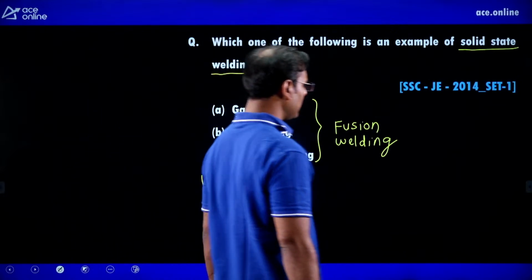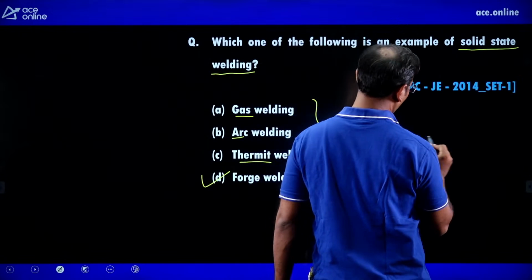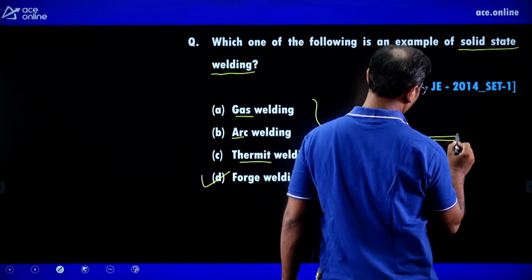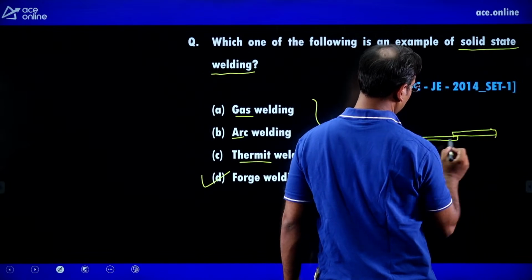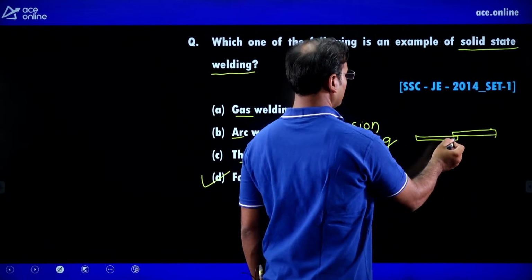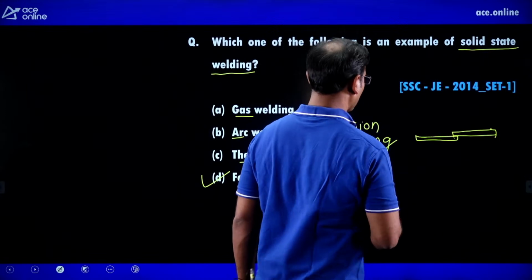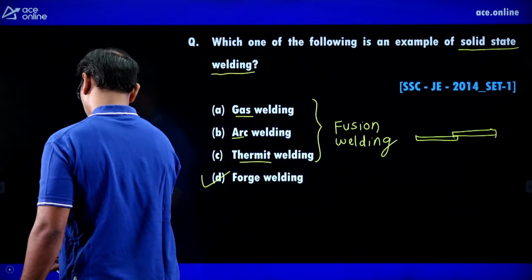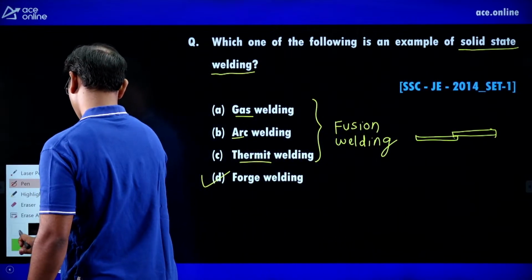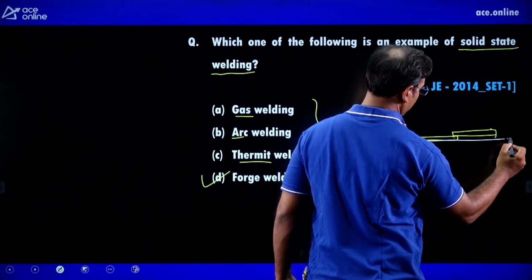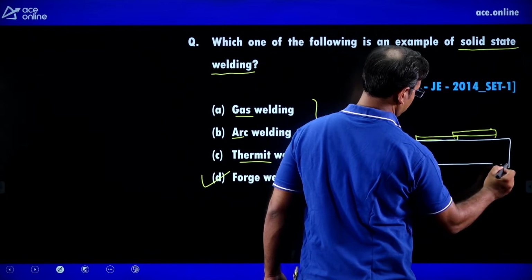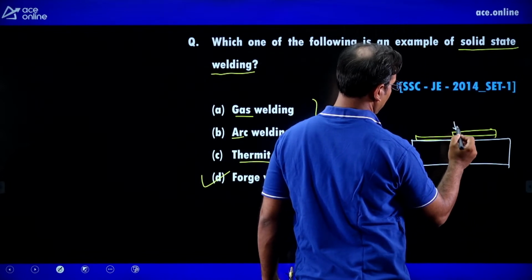What is meant by solid state welding? Guys, here is one rod and I want to join a second rod to it. Then we give heat to the first rod and the second rod, and on that we give force by hammer.